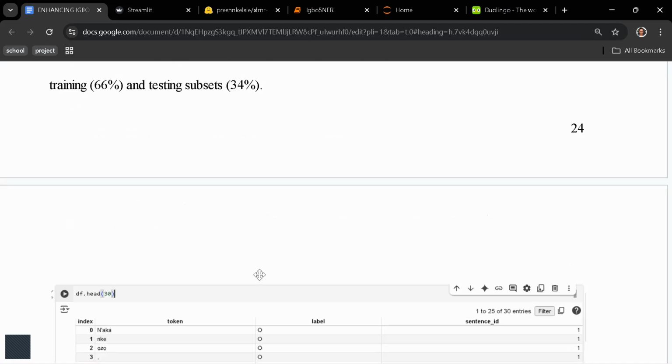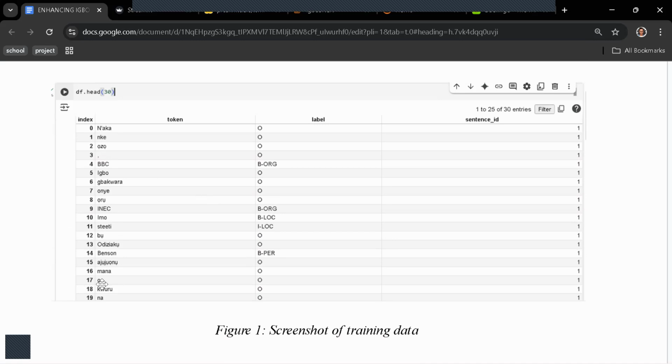So here we have the tokens and the labels. This was manually annotated, by the way, and it was really stressful to create the dataset. The dataset was a different work on its own, but let us not go into that. All these thousands of rows were manually annotated.